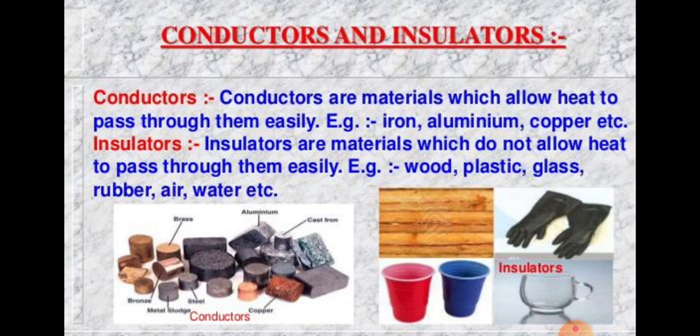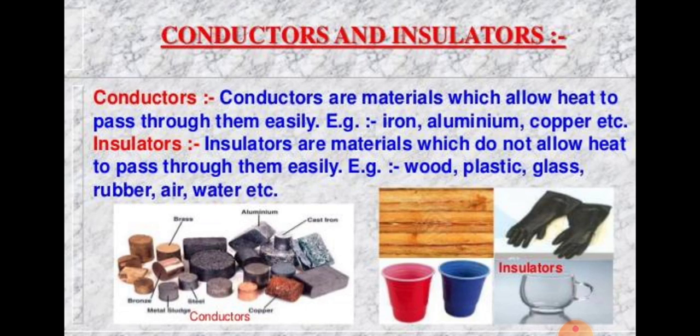Next one is insulators, those materials which do not allow heat to pass through them. For example, wood and bricks. These are poor conductors of heat, or insulators of heat. Plastic, paper, wood, leather, rubber, clay are examples. In general, liquids are poor conductors of heat and gases are very poor conductors of heat. For example, water is a poor conductor of heat and air is a very poor conductor of heat.